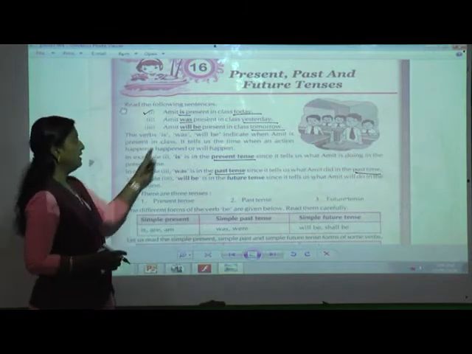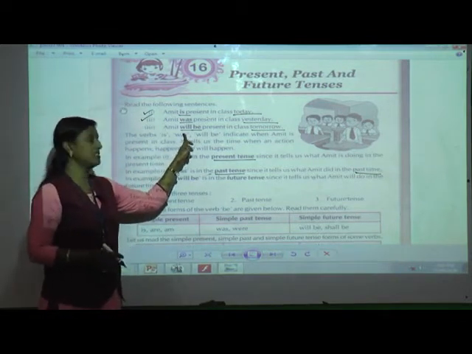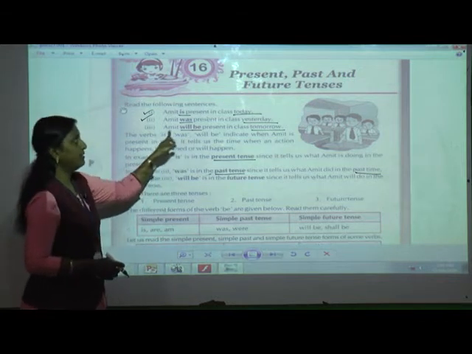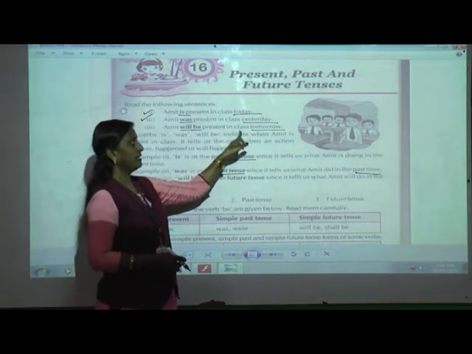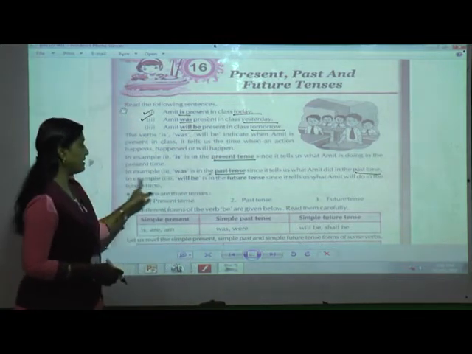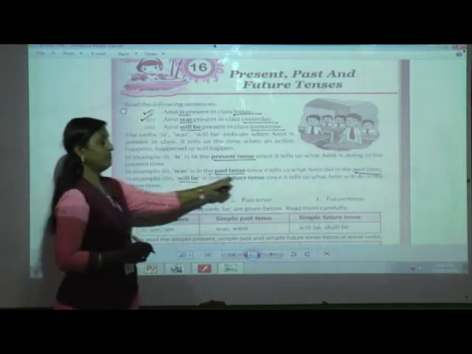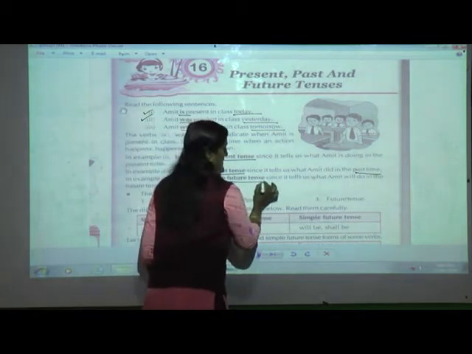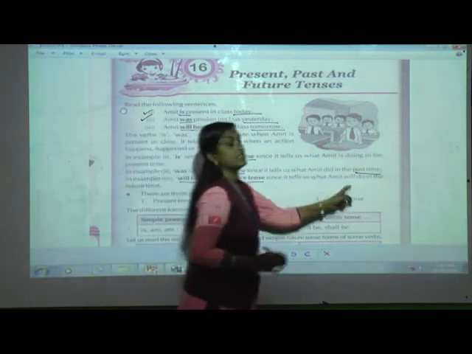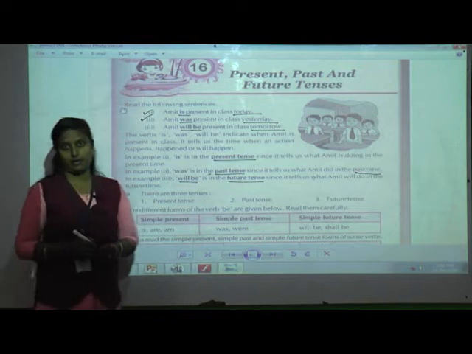Now third, in example 3, which verb is there? Two verbs are there, that is, will be. Amit will be present in the class tomorrow. So tomorrow. In example 3, what is there? Will be. So will be is in which tense? Future tense. Why? It tells us what Amit will do in the future.